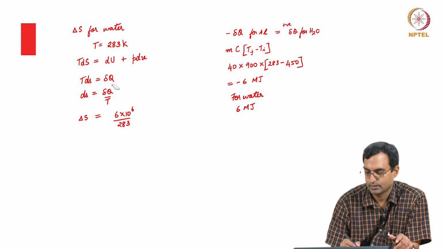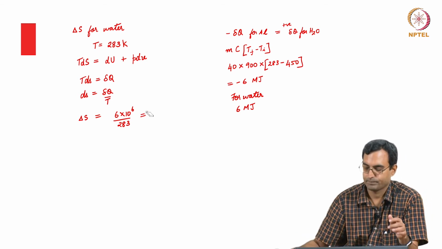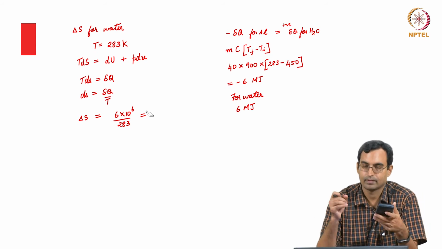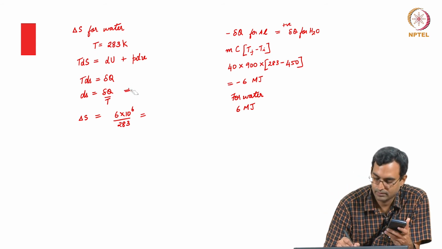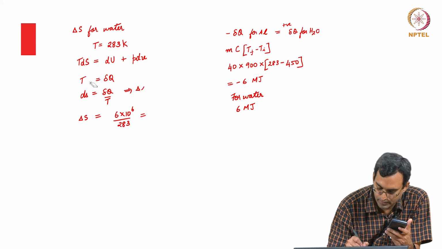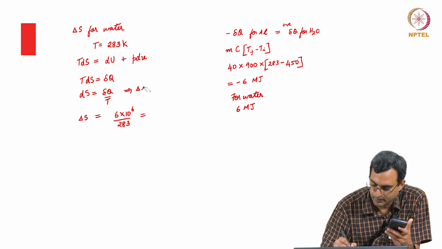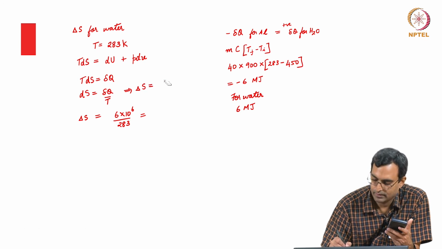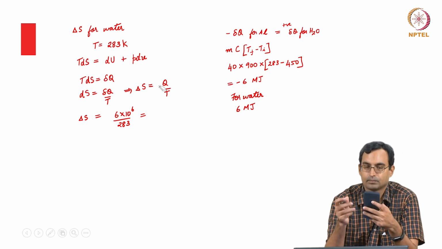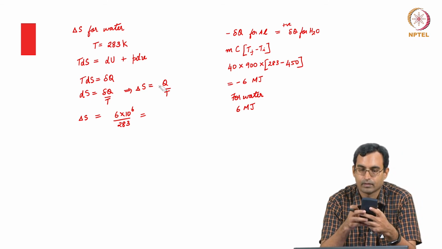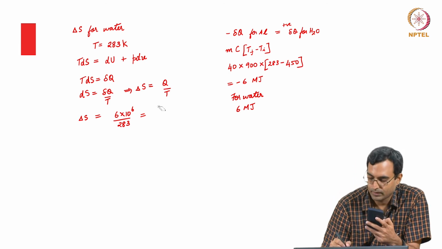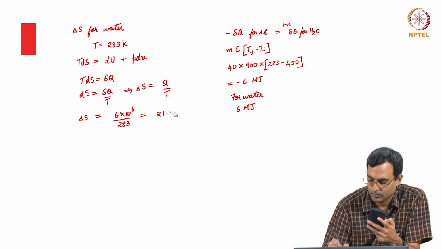This is a constant. So, on integrating we just get, sorry, this is again d capital S because I have capital Q over here. So, this implies delta capital S is Q by T after integrating. So, we get this value as 21.2 kilojoule per Kelvin.